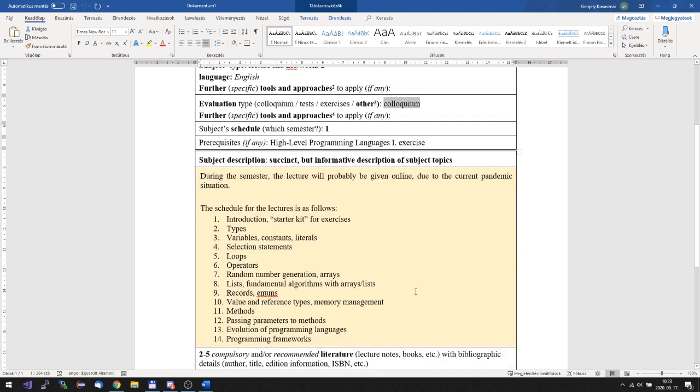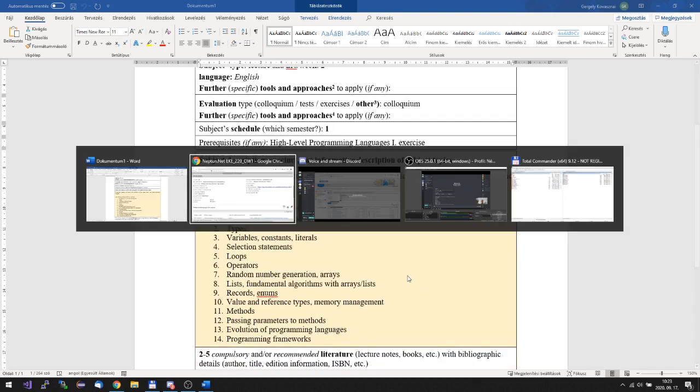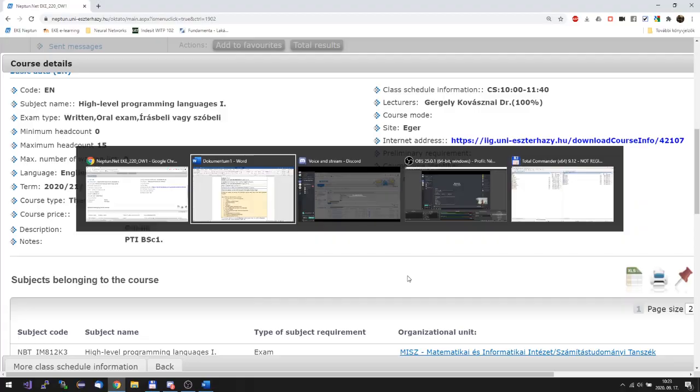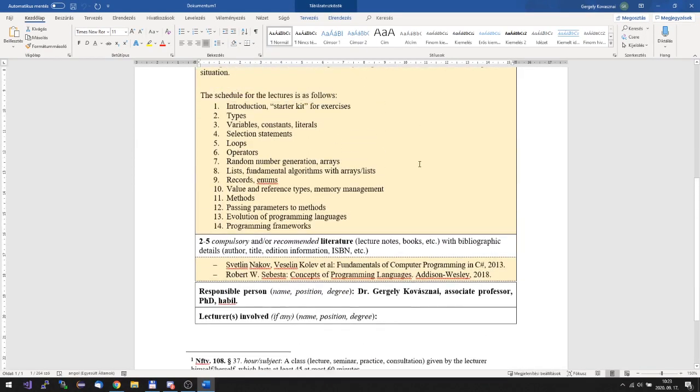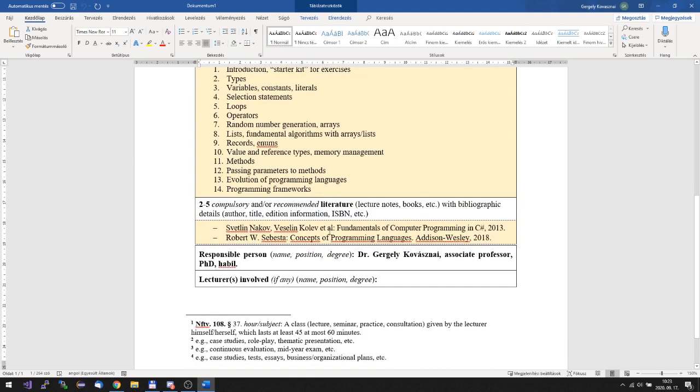Okay, so I think that's it. Here in the description, you can see some literature. So if you need some additional literature, just search for those books. I think those books can be found online.